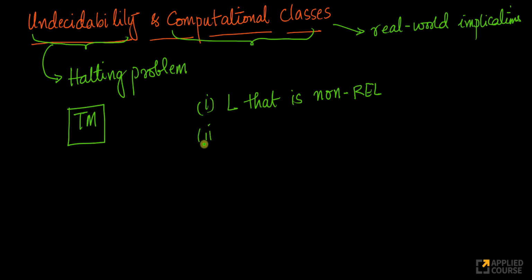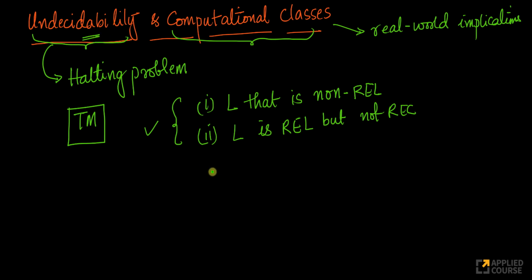Similarly, can you tell me a language which is recursively enumerable, but not recursive? Can you tell me some languages like this? Again, we'll start this whole undecidability discussion by focusing on languages like this, and then we'll go into some problems which are not decidable, right? Again, when we learn about many more concepts like what is reducibility, etc., right? So a very important, very core concept. Reducibility is a very important concept both for undecidability and computational classes.